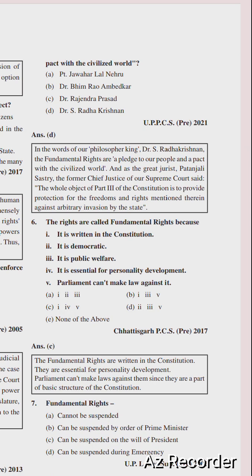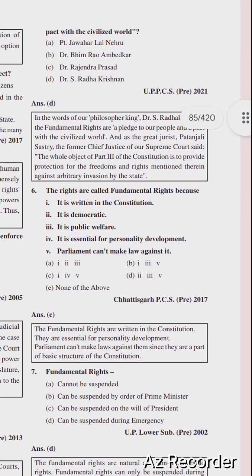It is written in the Constitution, it is essential for personality development. Parliament cannot make law against it. The fundamental rights are written in the Constitution. They are enforceable, essential for personality development. Parliament cannot make laws against them since they are a part of the basic structure of the Constitution.